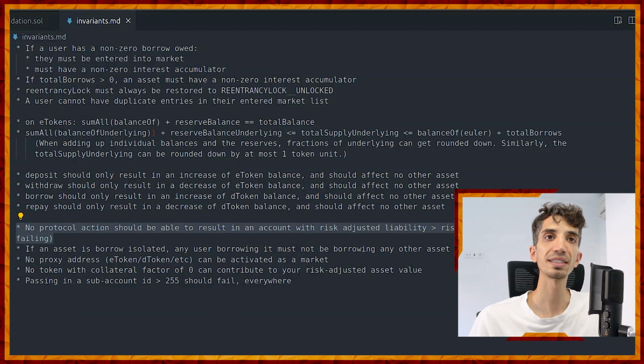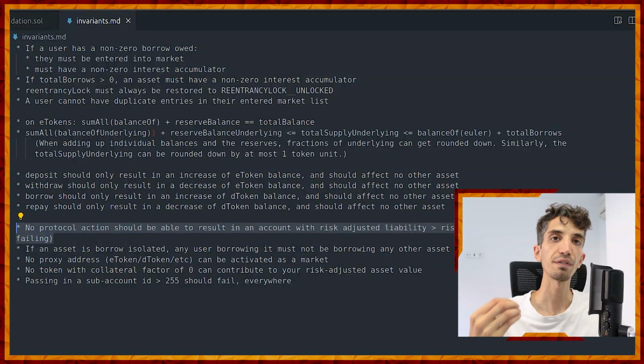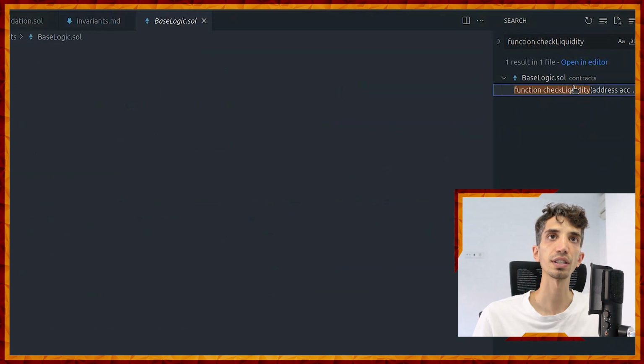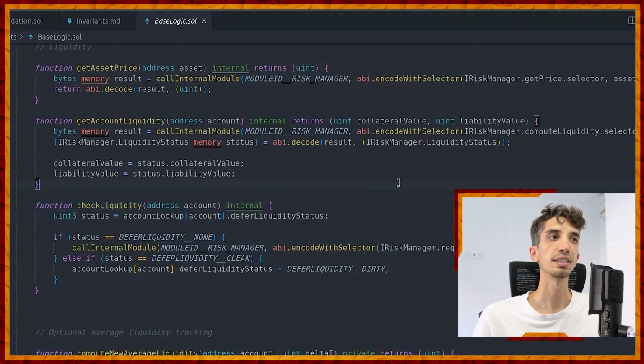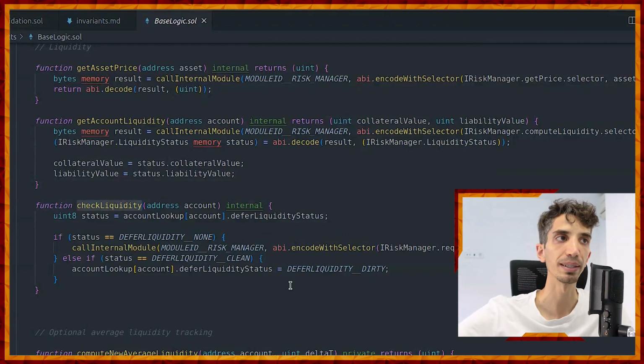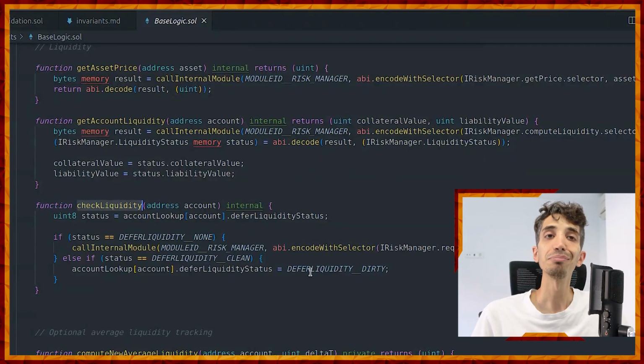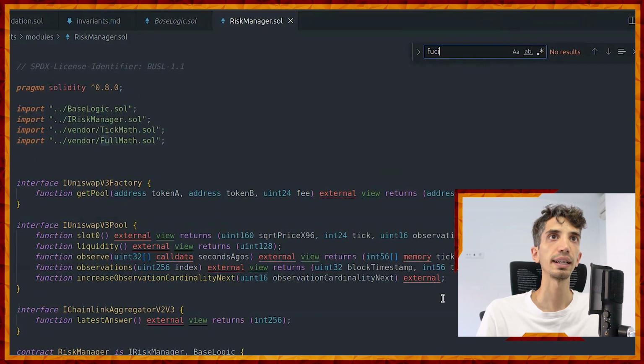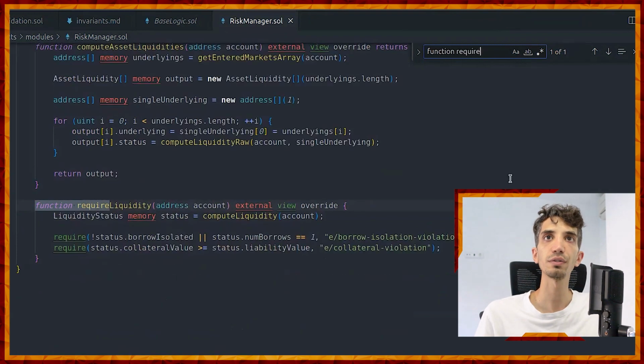So there should be somewhere in the code where this invariant is always checked. And it's probably this check liquidity function. If we go to the check liquidity function, yes, of course, there is a check liquidity function. This check liquidity function, we will see in a moment, is called probably everywhere in the code base, in many actions. There's an internal call that happens as well to a module which is called the risk manager. So we will go to the risk manager and we will find the internal require liquidity function.